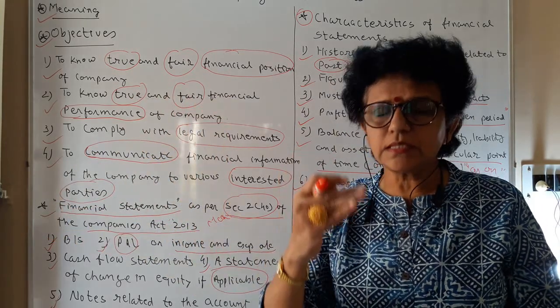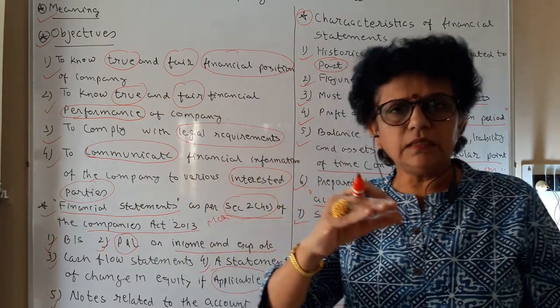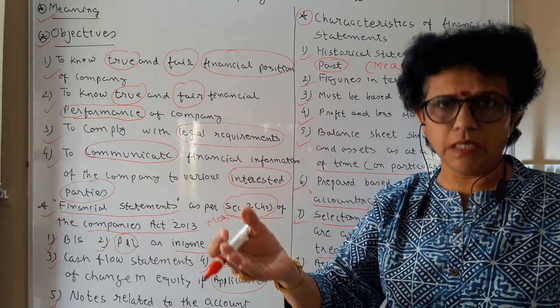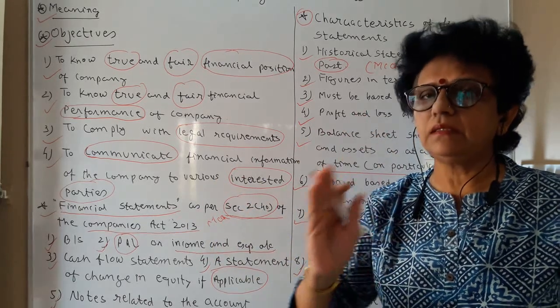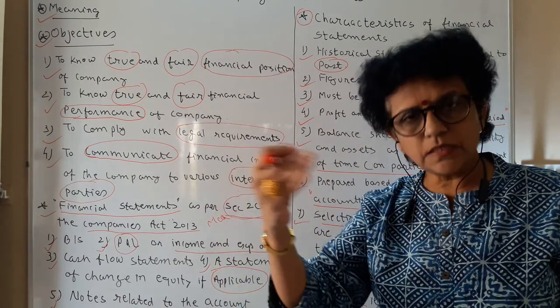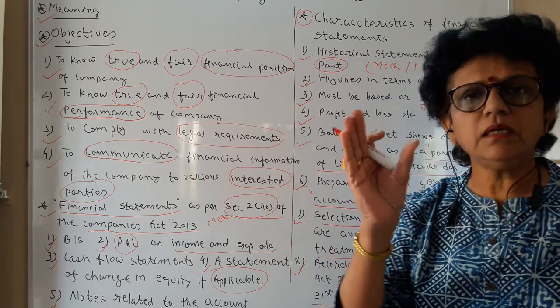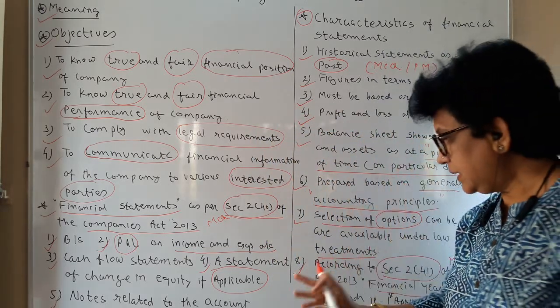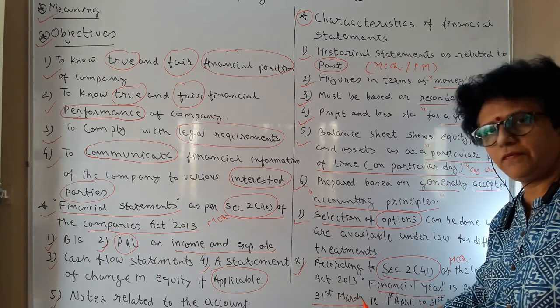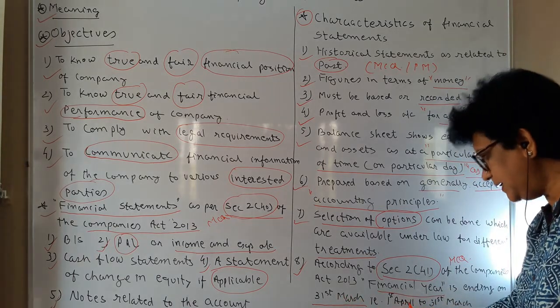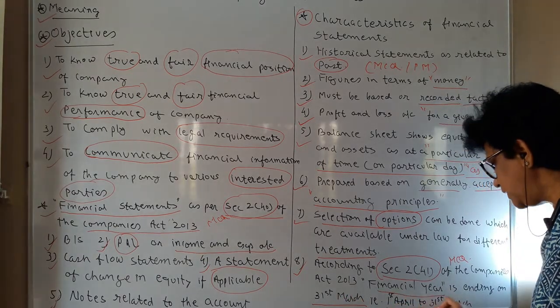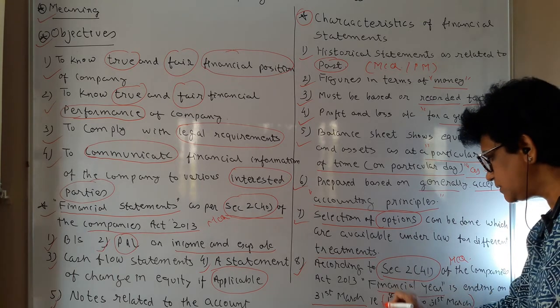Then for the first time, the financial year is not going to be of 12 months. 12 months is a general situation, but the first year may be shorter than 12 months. But it has to end on 31st March. From the second year onwards, it will be 1st April to 31st March.